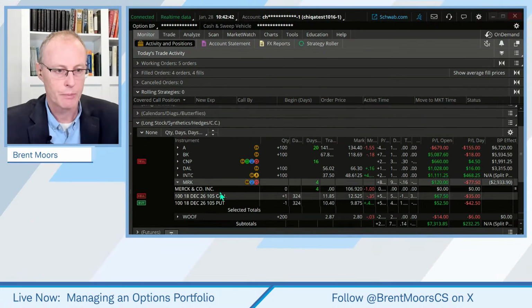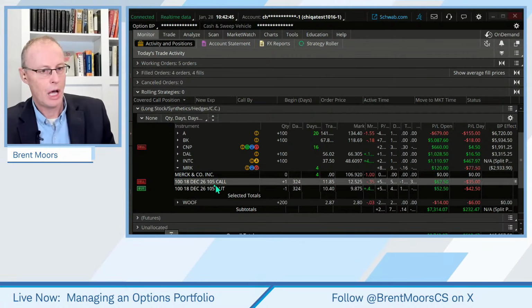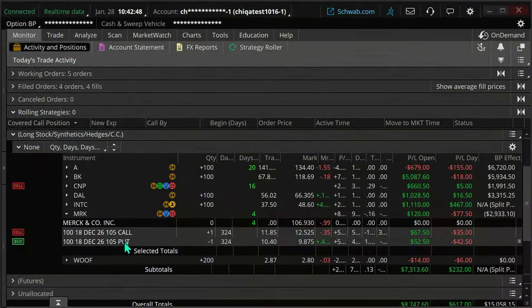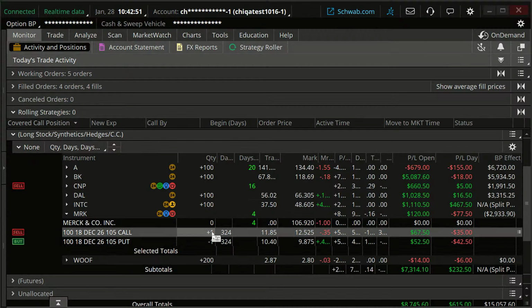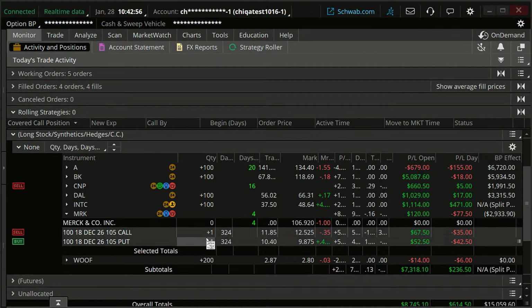Let's look at Merck. Here's Merck. What is this? I've got a call and put, same strike. One is a long call, one's a short put. That's a synthetic. That's a long stock synthetic. So this kind of mimics the price action of the stock. It mimics the risk profile of a stock. It's not the stock. There's an expiration date. We don't get dividends on that. But it's a way that some traders will use to kind of leverage the stock here on this.